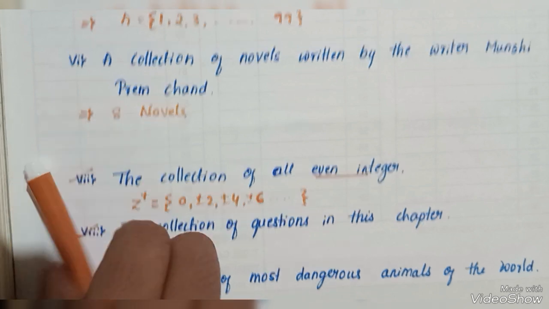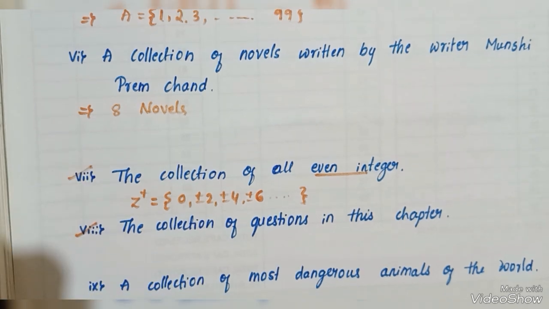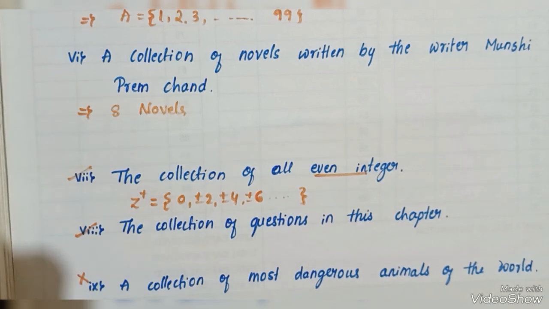Next, a collection of most dangerous animals of the world. We can't say which are the most dangerous animals. Some of the dangerous animals, dinosaurs, lion, tiger, so many are well known, or some of them are not known to us. Therefore, it is not well defined. That's why it is not a set.